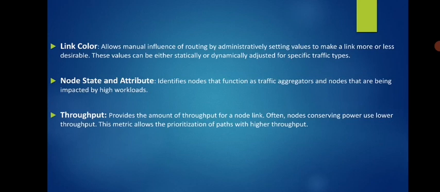So these were the topics regarding RPL. The final conclusion is that we need data transmission between the source and the destination in a low power and lossy network.